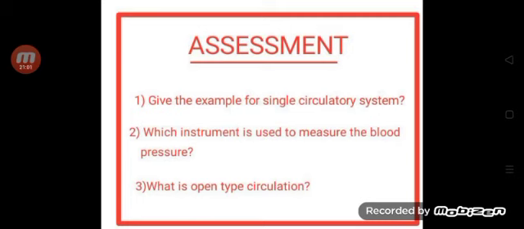Okay children, all of you take assessment questions. First one is, give the example for single circulatory system. Second, which instrument is used to measure the blood pressure? Third one is, what is open type circulation?